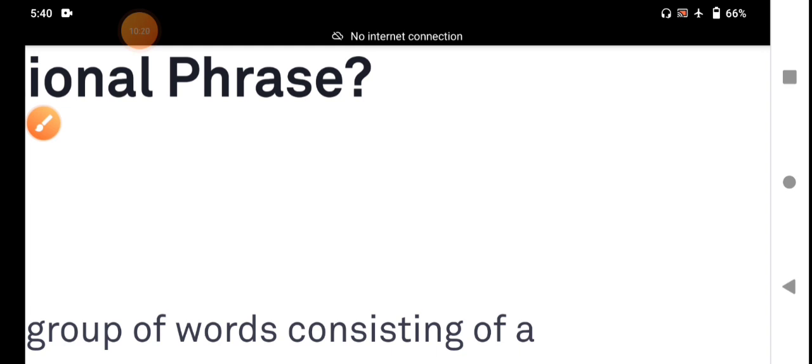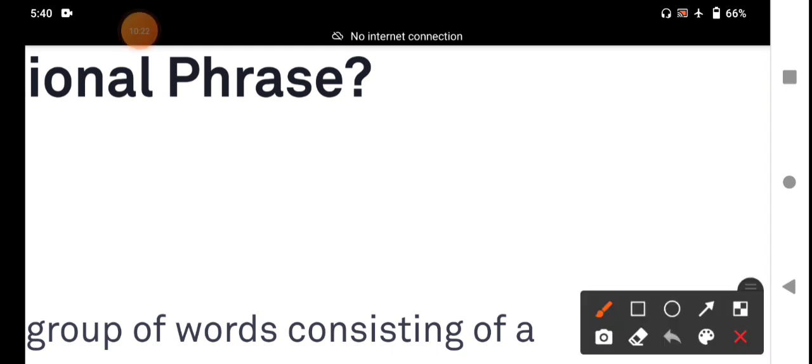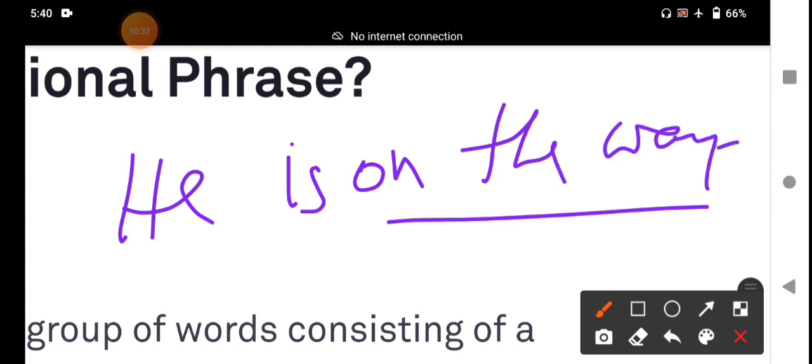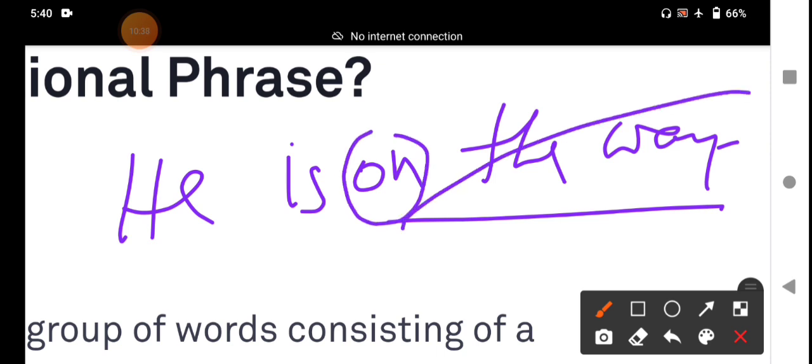For example, I will write a simple sentence for a clear understanding, my dear students. He is, where is he? He is on the way. On the way. It is a simple sentence. We start with the preposition on. It is a prepositional phrase. Today our class is on the prepositional phrase. He is on the way. It is a prepositional phrase.